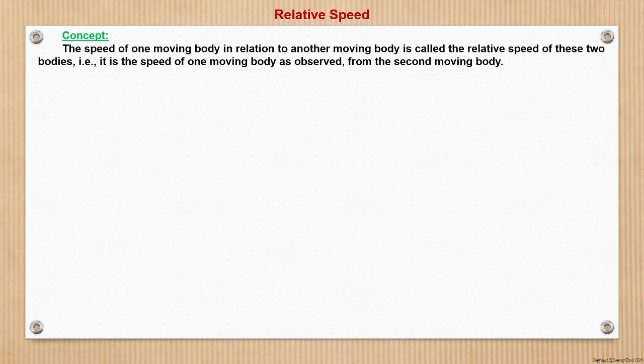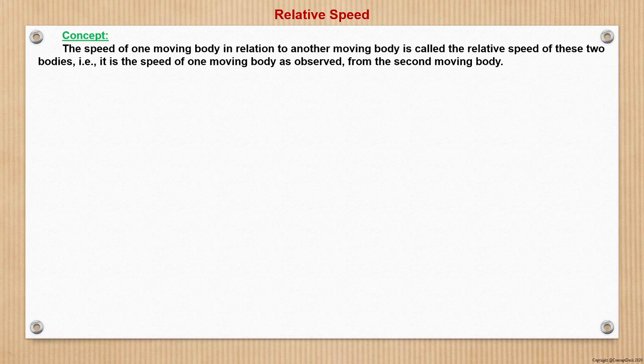So what is a relative speed or a relative motion? The speed of one moving body in relation to another moving body is called the relative motion or the relative speed of these two bodies. So this is how the definition goes. Let us try to understand what the relative motion or relative speed actually means.